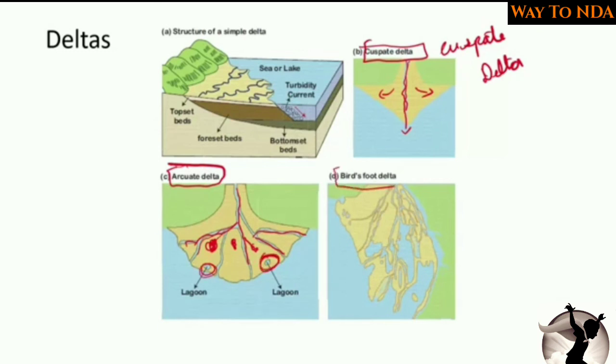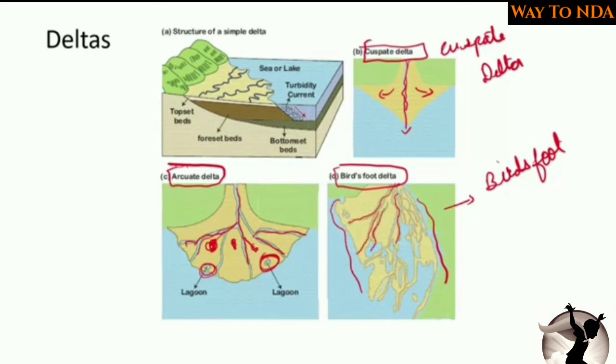And then you can find the bird foot delta. So here you can see it looks like a bird's foot. If you see the structure, it looks like a bird's foot. It is the same as arcuate only, but the structure is slightly different. Here you can see the streams going outside, and this will create the bird's foot delta. So these are the three different types of deltas you can identify now.